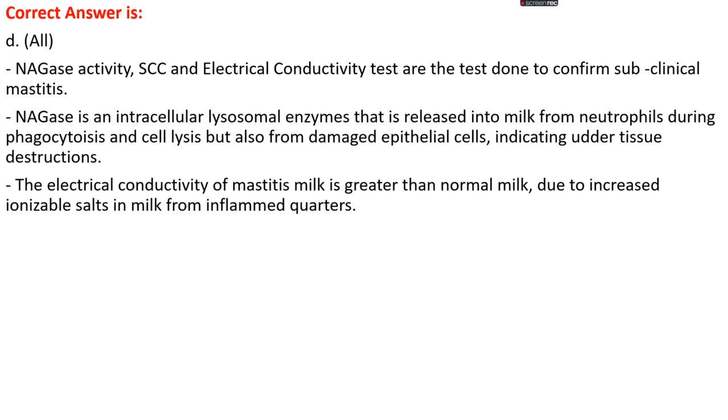Okay. The electrical conductivity of normal milk is low as compared to mastitic milk, and it increases during mastitis due to increased ionizable salts in milk from the inflamed quarter.